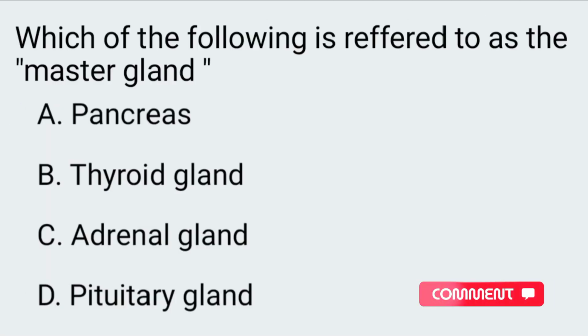Occipital lobe. Next question. Which of the following is referred to as the master gland? A. Pancreas, B. Thyroid gland, C. Adrenal gland, D. Pituitary gland. The correct answer is option D.